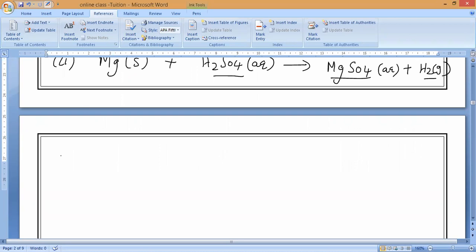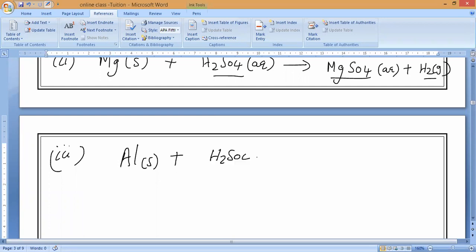Everybody knows, magnesium, after which metal? Aluminium. Let me see who will say aluminium. Aluminium reacts with H2SO4. Speak, don't be silent. In aqueous state, what will it give?